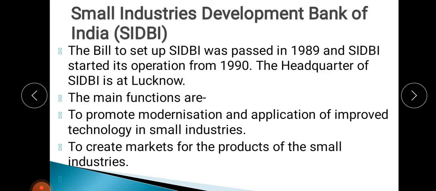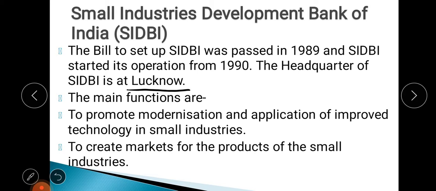Then the last type of bank is the Small Industries Development Bank of India, that is SIDBI. The bill to set up SIDBI was passed in 1989, and it started its operation, its function, from the year 1990, but the bill was passed in 1989. The headquarter of SIDBI is at Lucknow. This is also very important. The headquarter of SIDBI is in Lucknow.